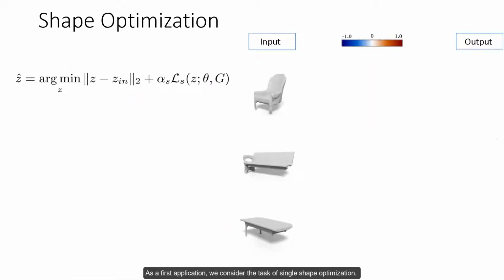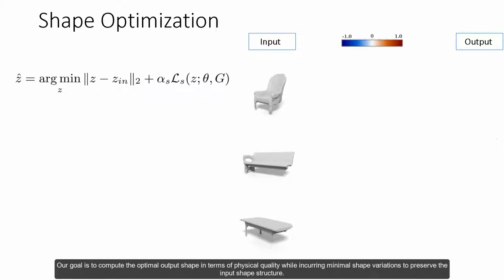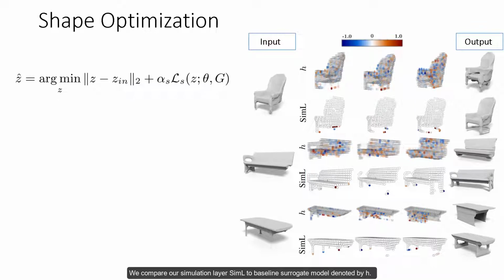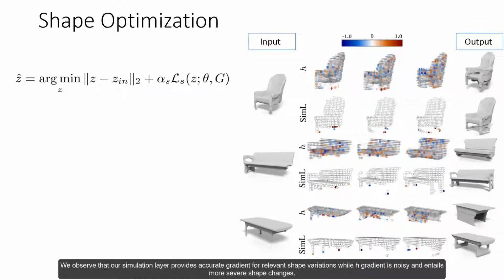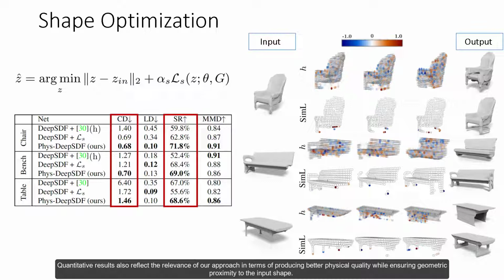As a first application, we consider the task of single shape optimization. We randomly sample a set of latent codes from the latent space associated with input unstable shapes. Our goal is to compute the optimal output shape in terms of physical quality while incurring minimum shape variations to preserve the input shape structure. We compare our simulation layer SimL to baseline surrogate model denoted by H. We observe that our simulation layer provides accurate gradient for relevant shape variations, while H gradient is noisy and entails more severe shape changes. Quantitative results also reflect the relevance of our approach in terms of producing better physical quality while ensuring geometric proximity to the input shape.